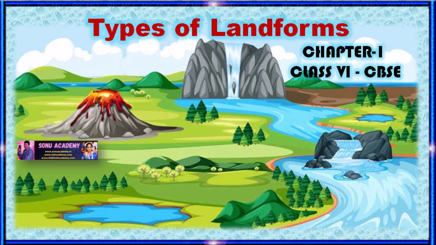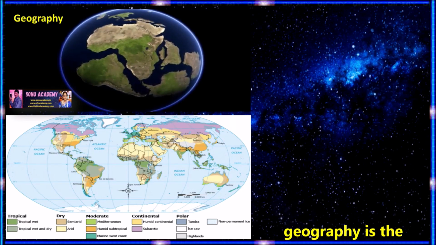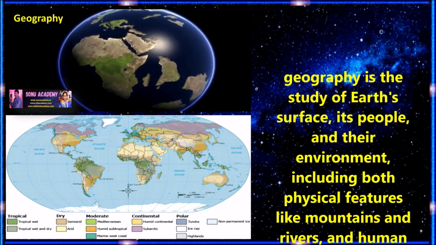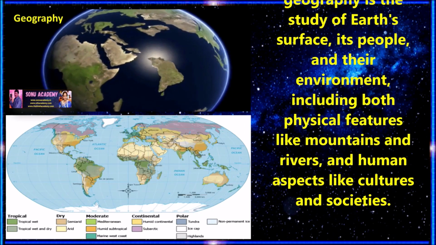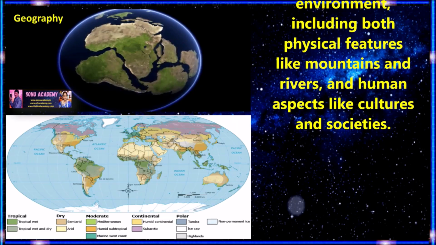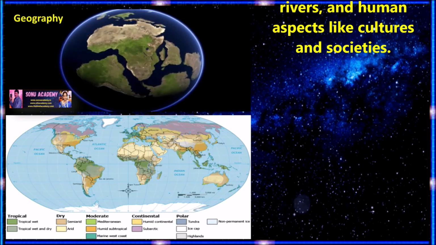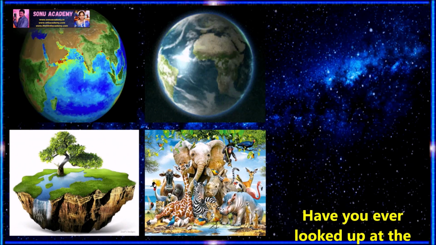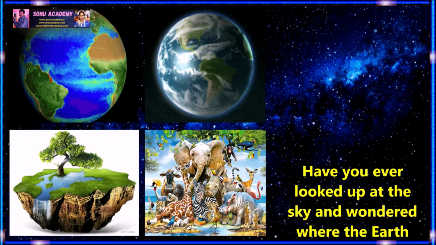Good morning dear students. Today we are going to discuss the wonderful world of science from the class 6 CBSE syllabus. Children, the study of the earth's surface, its people and their environment, including both physical aspects like mountains and rivers and human aspects like culture and society, is called geography. Children, now let us discuss the geographical features of the earth.